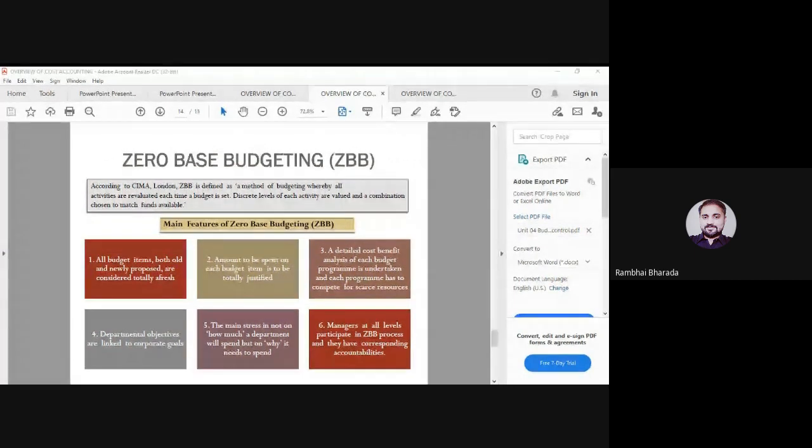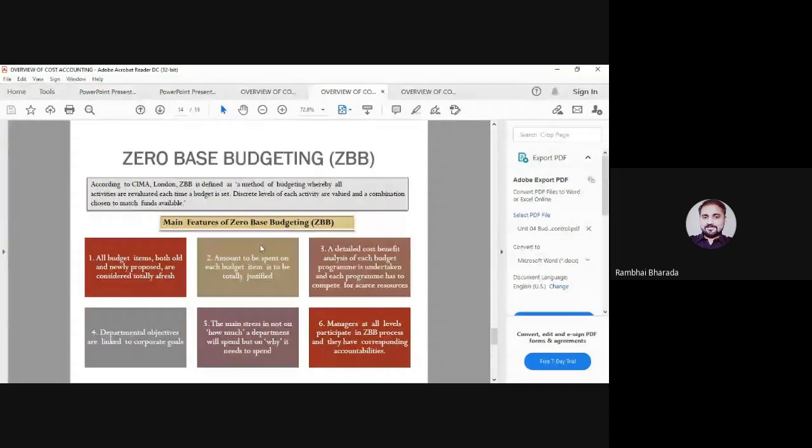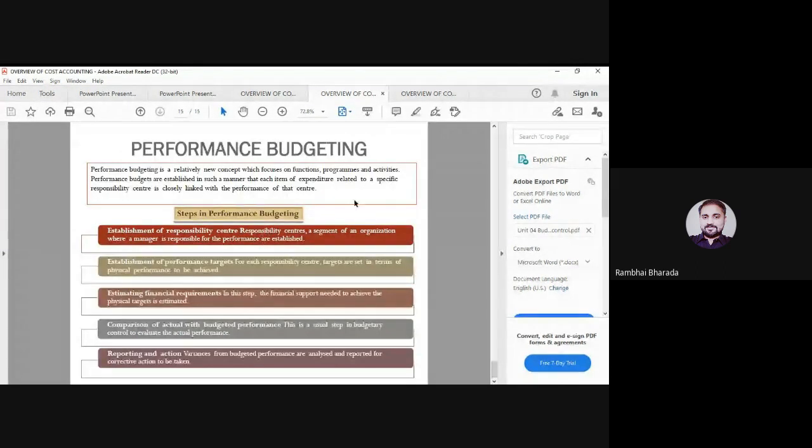Maybe the question asks, dot dot dot is a type of budget in which the company starts the budgeting from the zero level. The answer is ZBB. And lastly, as I already explained, it is mainly used in government departments.